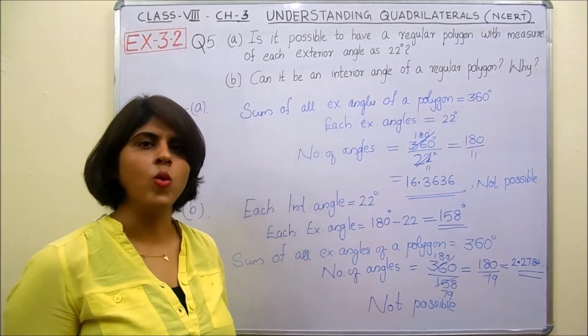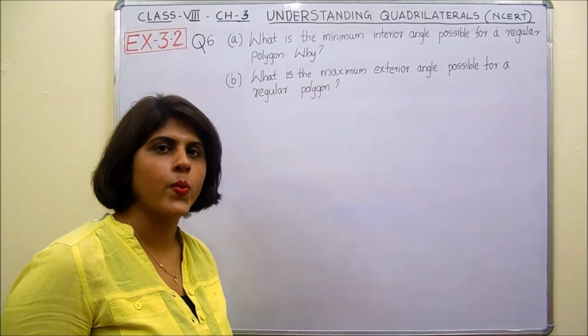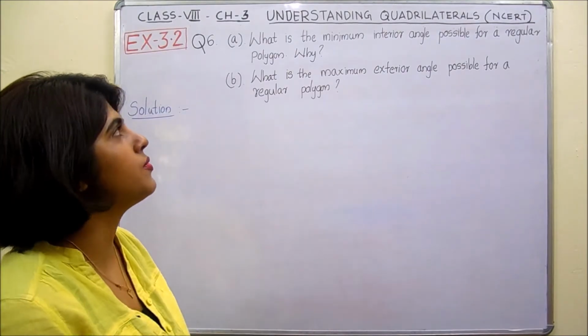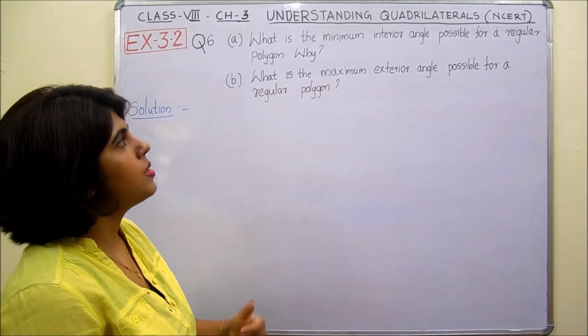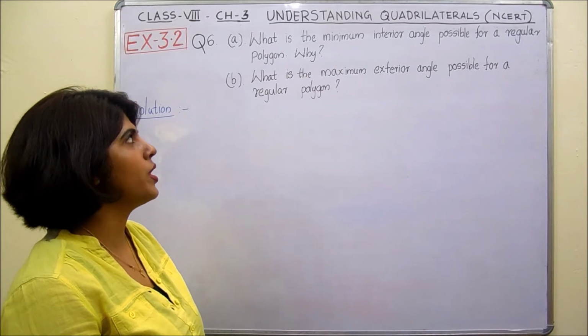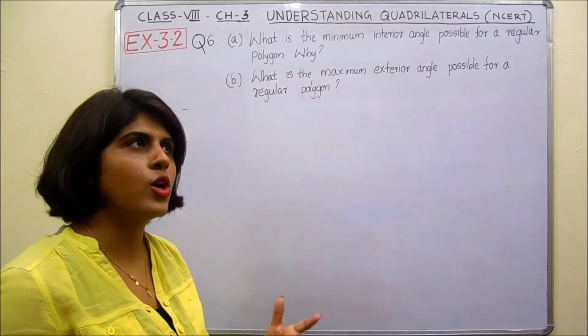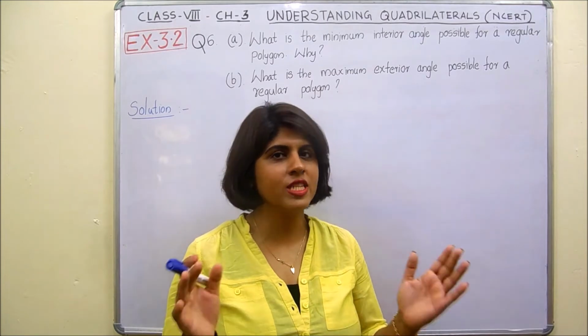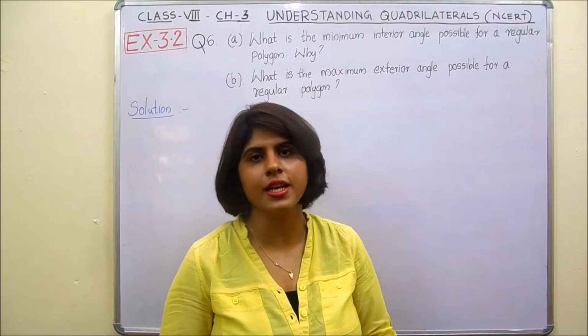Okay. Now we will move on to the sixth question. Sixth question: there are two parts, A and B. First we will solve the first part A. What is the minimum interior angle possible for a regular polygon? So regular polygon means what? A regular polygon is a polygon having all of its sides and all of its angles equal.